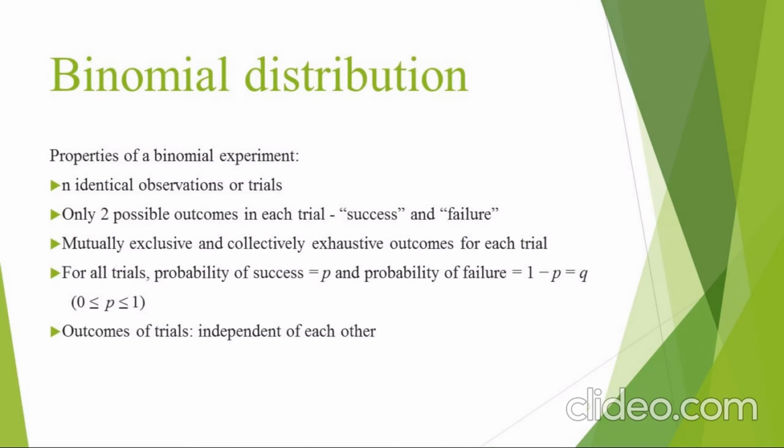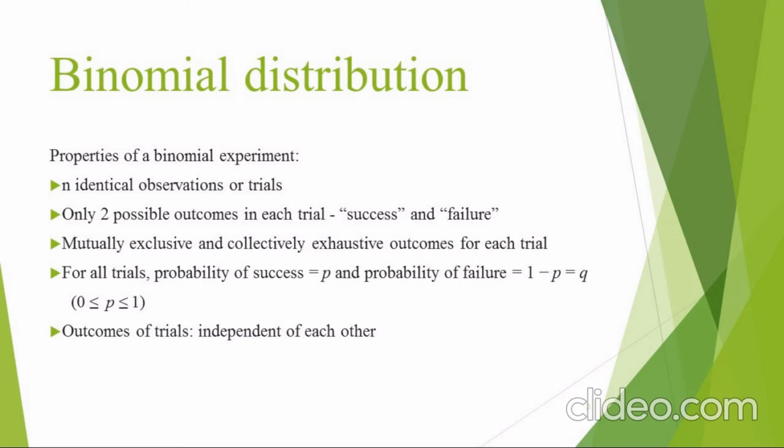In this case, the concept of binomial distribution can be applied because the situation possesses the properties of a binomial experiment. For example, there are only 2 possible outcomes in each trial: success, which can be denoted as the event that a patient will not survive, and failure, which can be denoted as the event that a patient will survive.